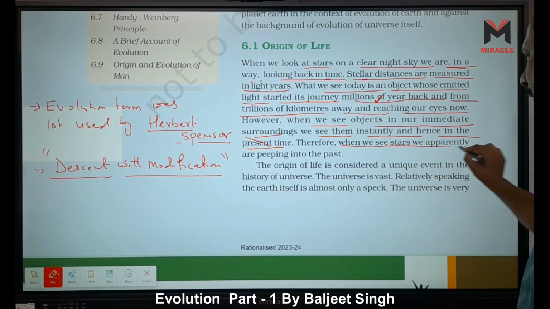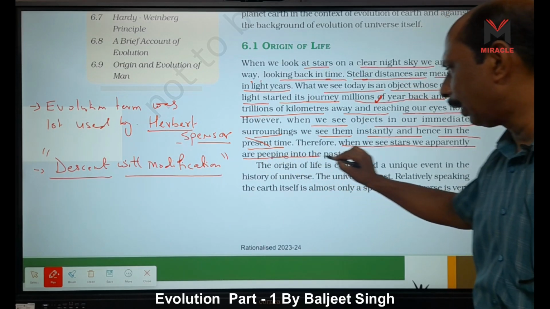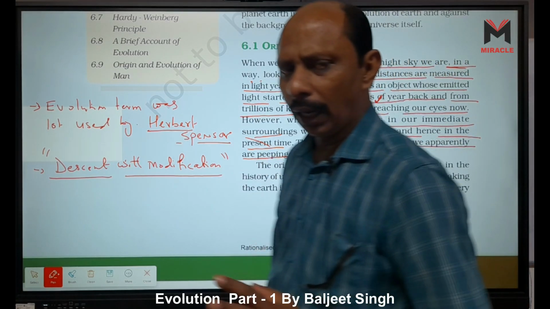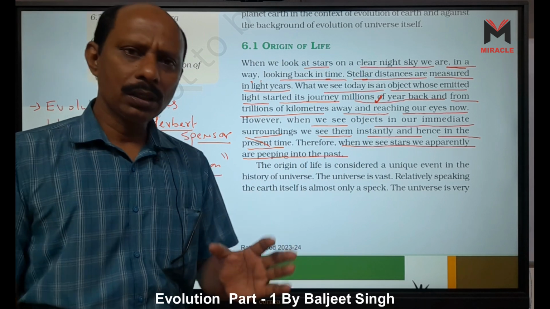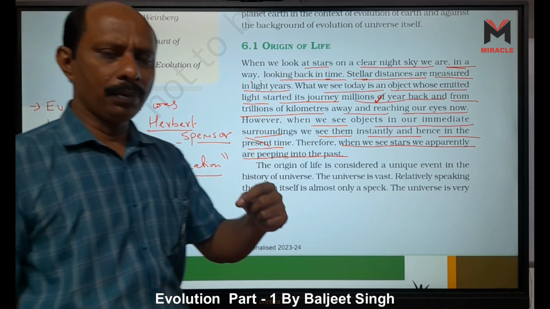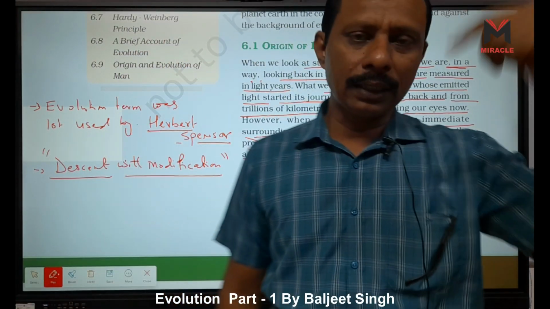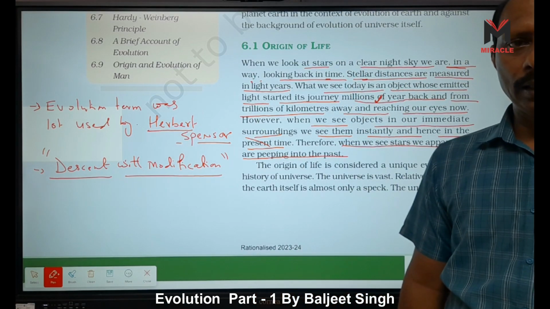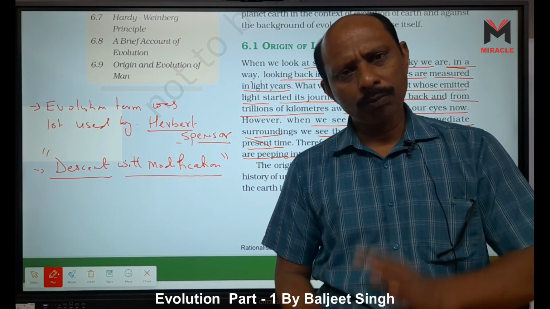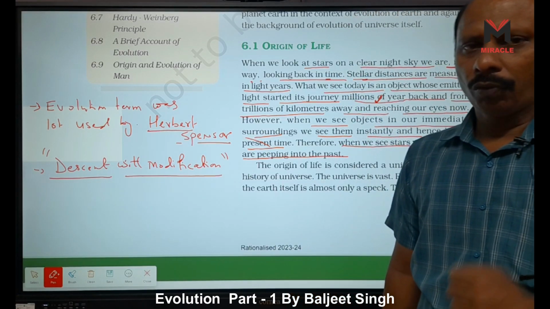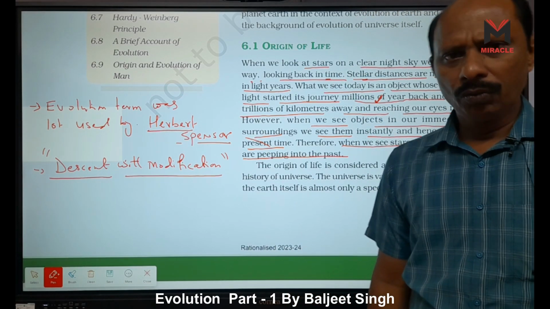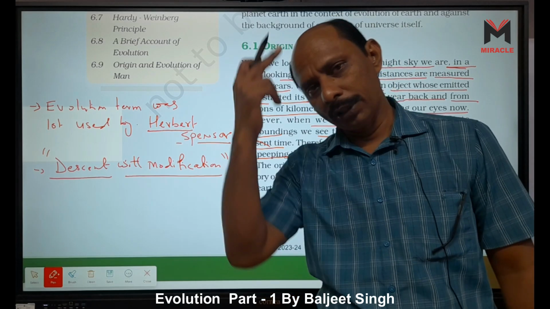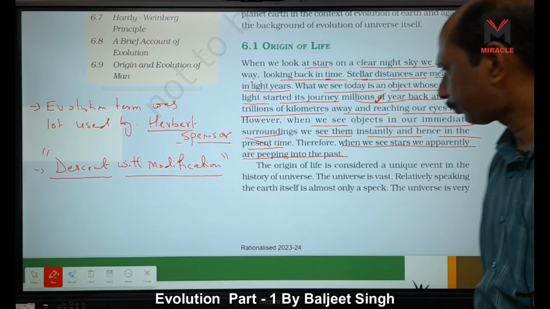Therefore, when we see the stars, we are apparently peeping into the past, because the light takes time according to the distance of the stars or planets. For example, the polar star is 40 years away, so we are seeing the pole star of 40 years ago, not today's pole star.